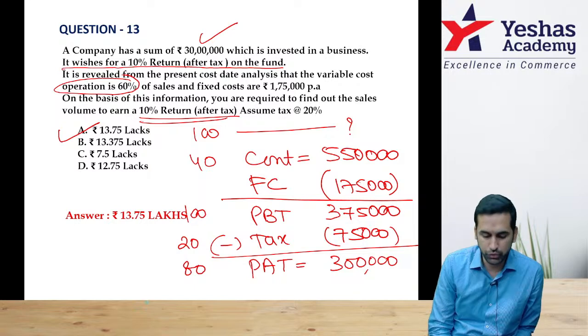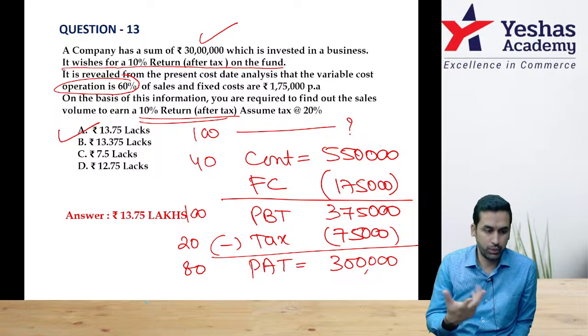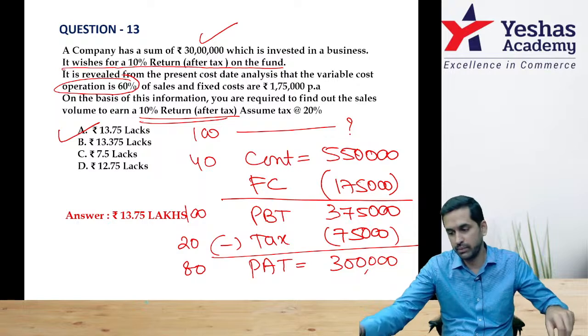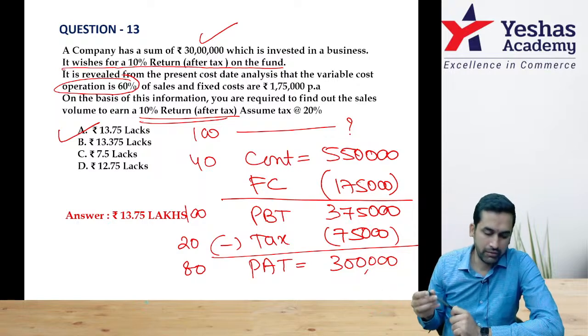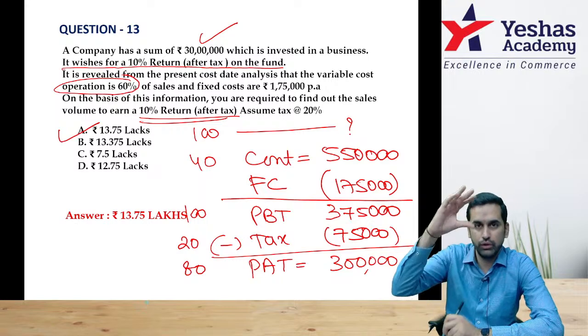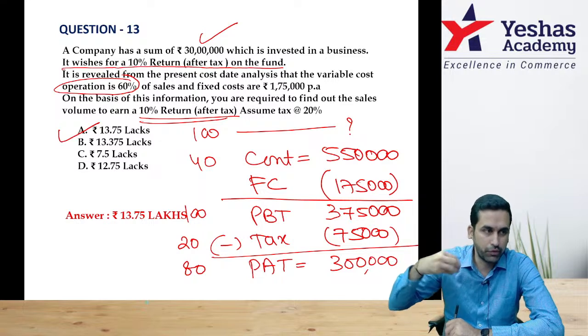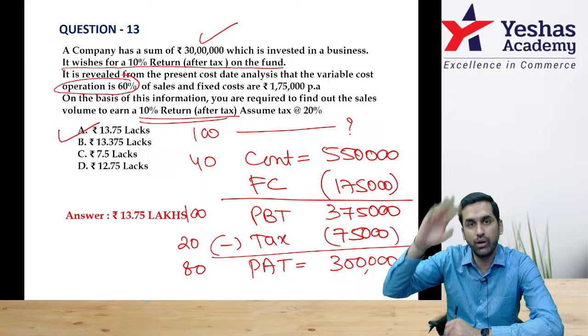Since we are in MCQ format, we don't have to do everything neatly. You can improve your speed, you can work out faster and save time for the descriptive section. Whenever they say after tax, remember your formulas will give you before tax. You have to minus the tax. Therefore, first I wrote 30 lakh into 10%. From there with the tax I did all the reverse work.